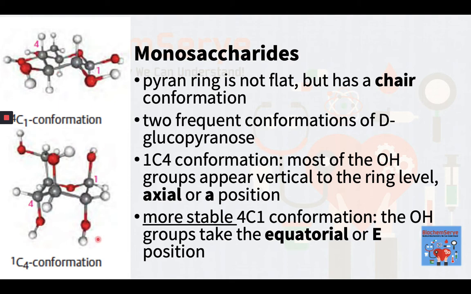In the 1C4 conformation, at the bottom part, most of the OH groups appear vertical to the ring level, as in the Haworth projection, and are termed as in an axial or A position. In the slightly more stable 4C1 conformation, as shown in the top, the OH groups take the equatorial or E position. At room temperature, each form can change into the other, as well as into other conformations.